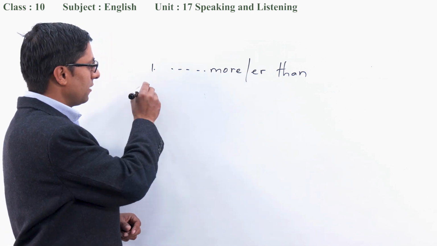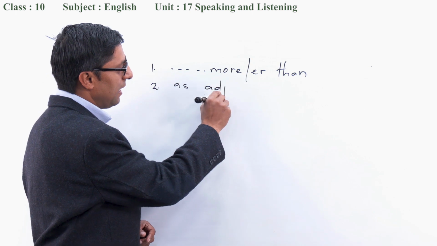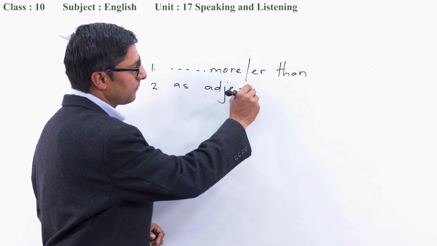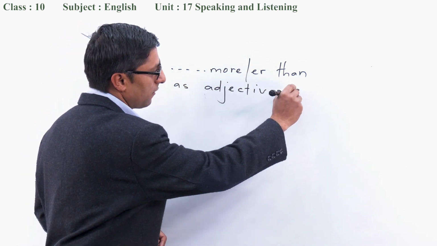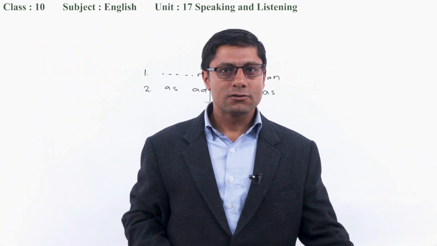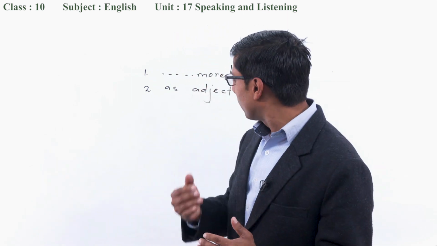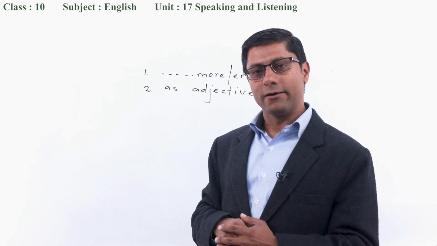The next one is using as, adjective, as. Okay, dear students, so there are two ways of making comparison here. We are going to learn these two ways, okay?